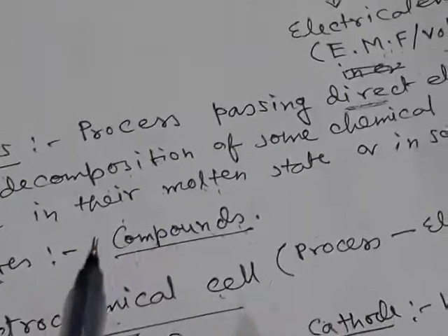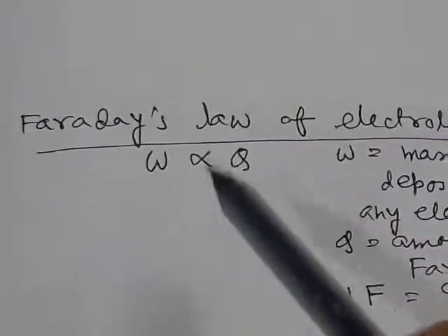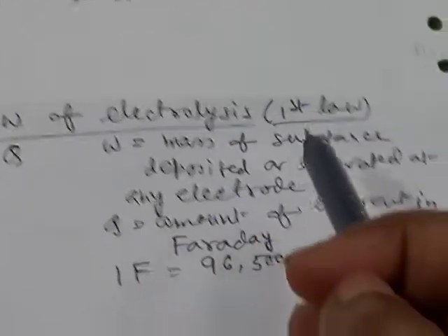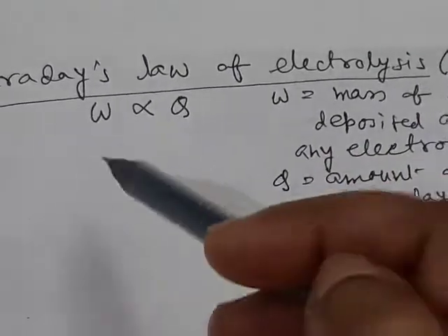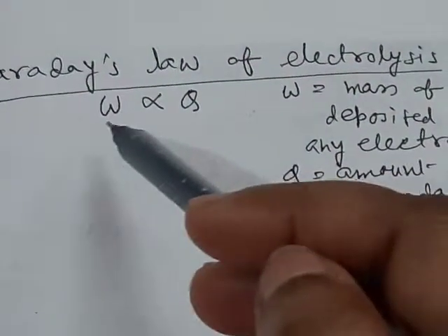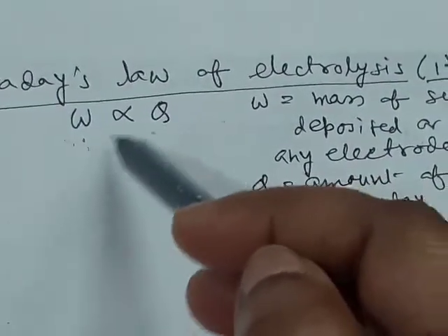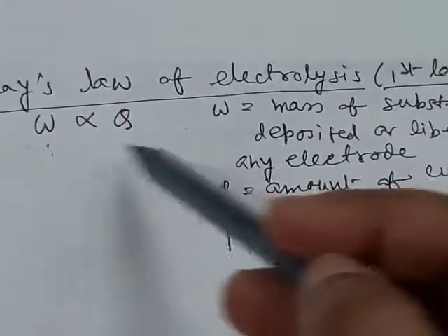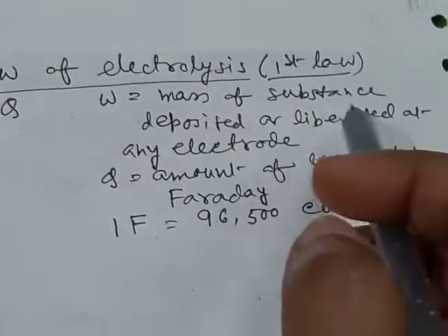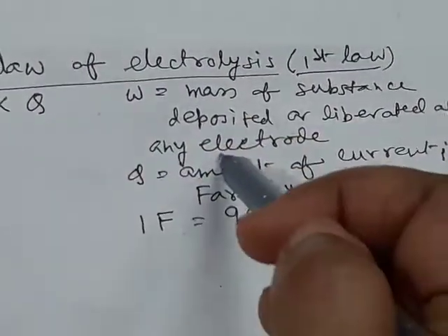Now, the first law of Faraday. Faraday's law of electrolysis, this is the first law. According to Faraday's first law of electrolysis, the mass of any substance deposited at any electrode will be proportional to the amount of current passed through the electrolyte solution. Here W is equal to the mass of substance deposited or liberated at any electrode, at cathode or at anode.